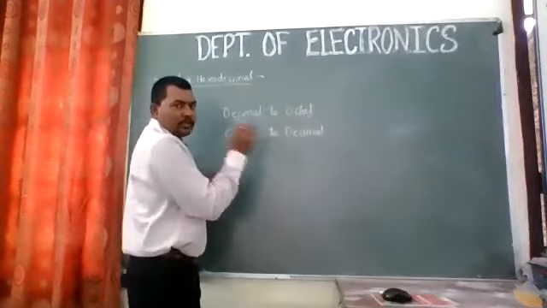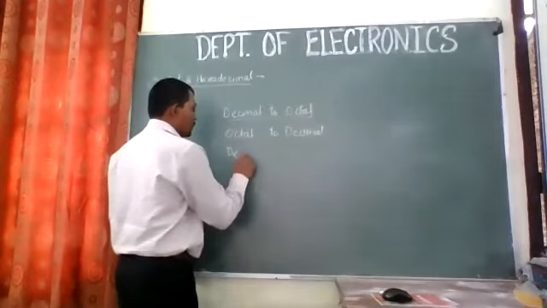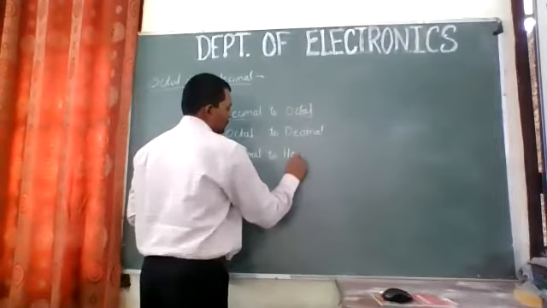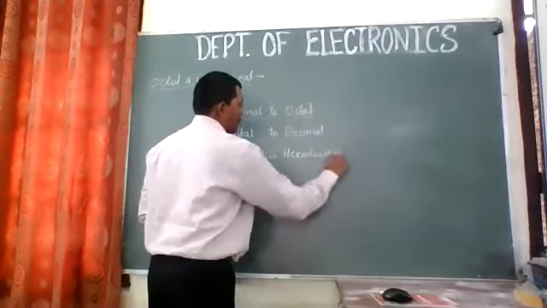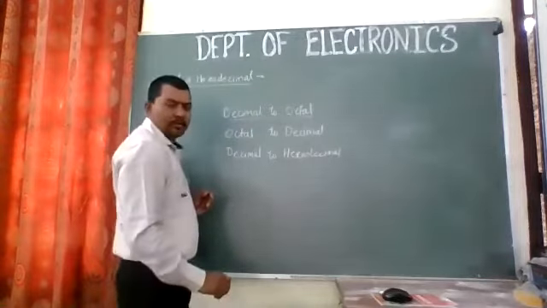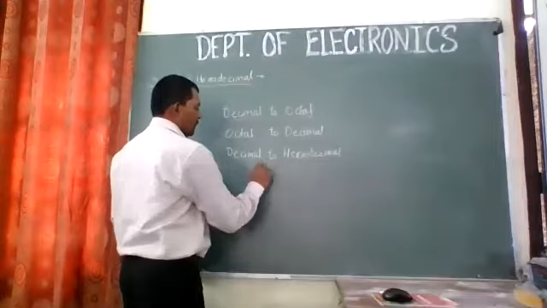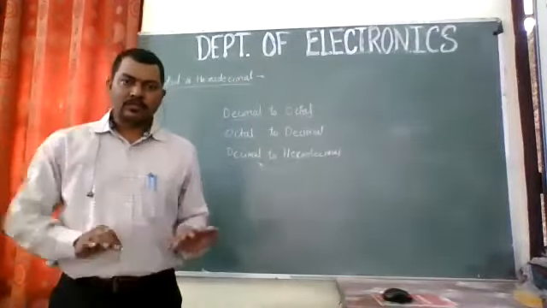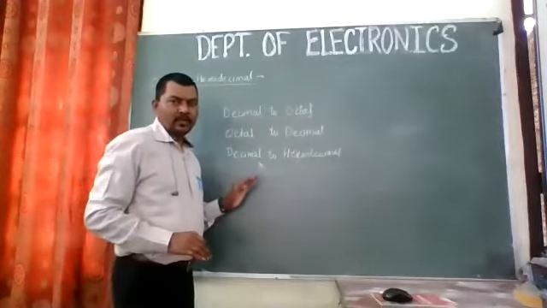So you have got decimal to octal and octal to decimal. Very nice. Similarly, have you understood decimal to hexadecimal? I guess you have done this, decimal to hexadecimal and vice versa, hexadecimal to decimal. I guess you have done this and you have understood too.